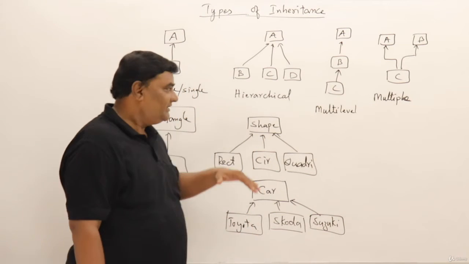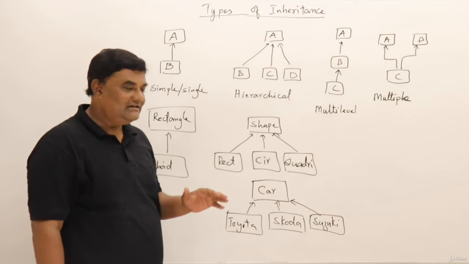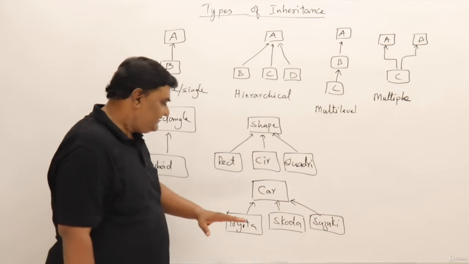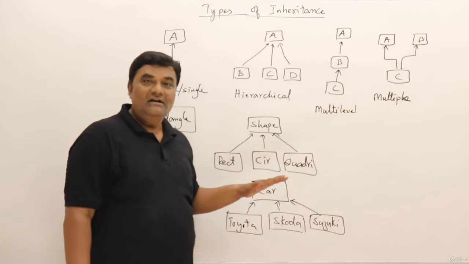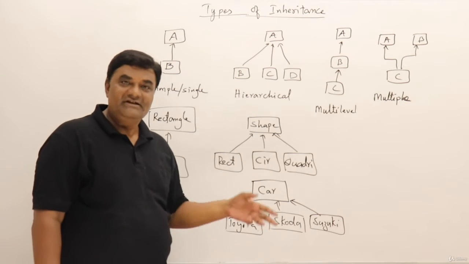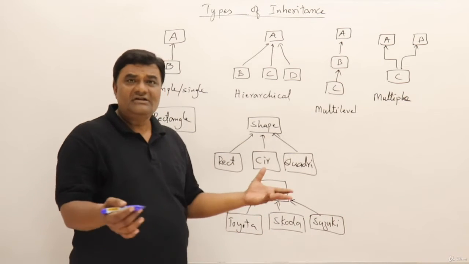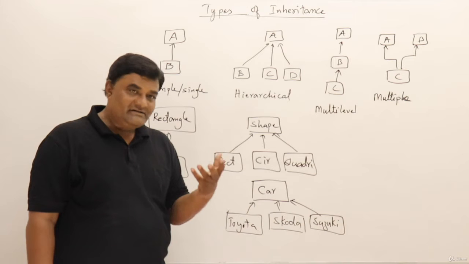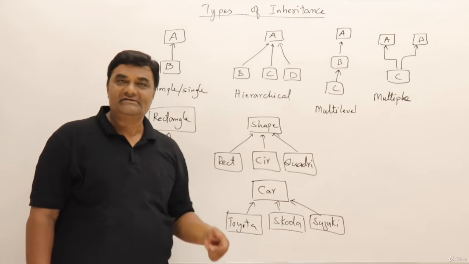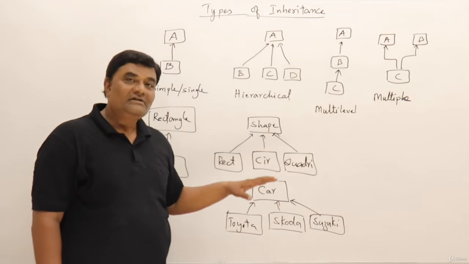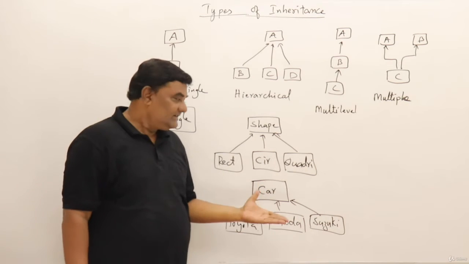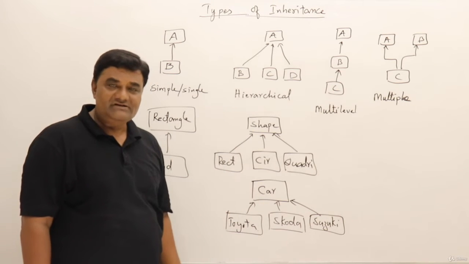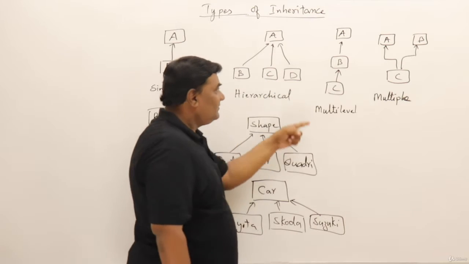Now this example is interesting. In this example, when you have hierarchical inheritance, in this hierarchy, the parent class is a generalized class, a general class. See, these are specific. Toyota is a specific car and Skoda is a specific car. Suzuki is a specific car. Then what is this? It's a general term. It does not really exist in the world, right? But as a general term we use it. So many things we call car. Many four-wheelers we call car. So this is a general term. So this approach is the generalization approach. This is an interesting one. We will explore more about this. We'll discuss more.